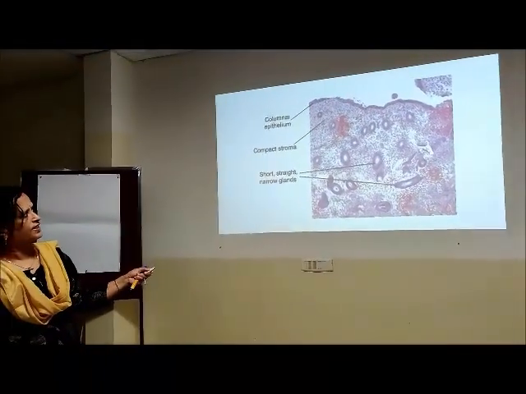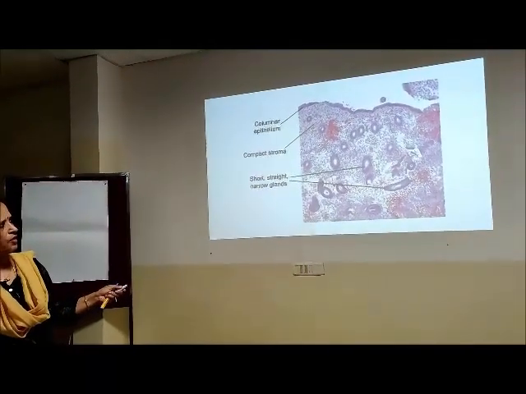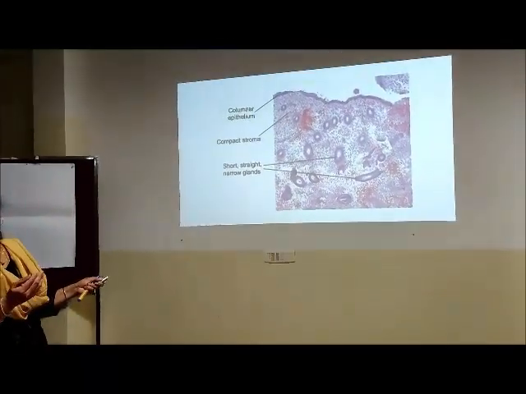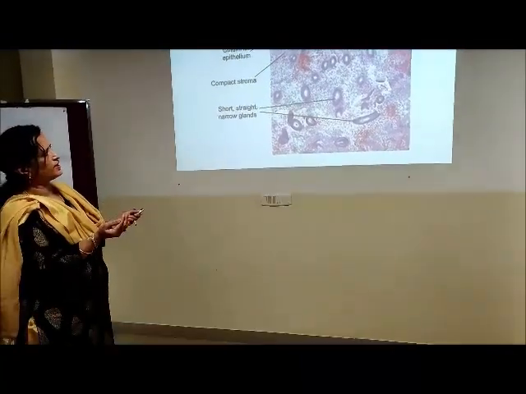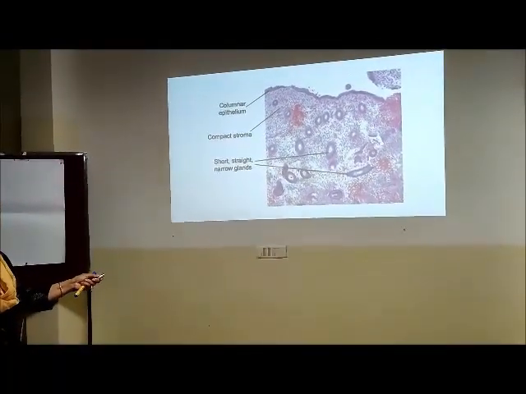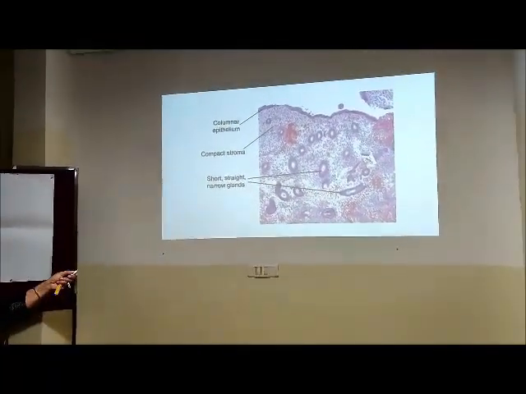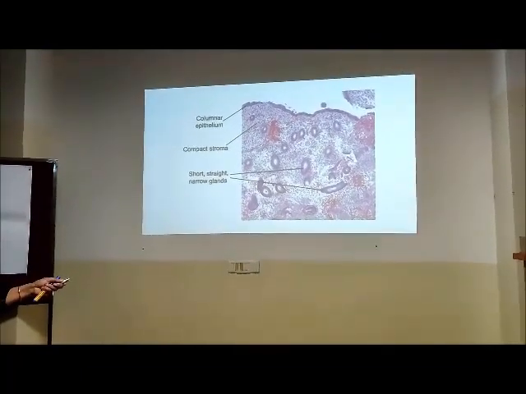This is the surface epithelium, the surface covering. There is some amount of hemorrhage because the reparative process has just started from menstrual to proliferative. See, the glands are quite uniform here. These are short, straight, narrow glands. Stroma is compact. So this is early proliferative.